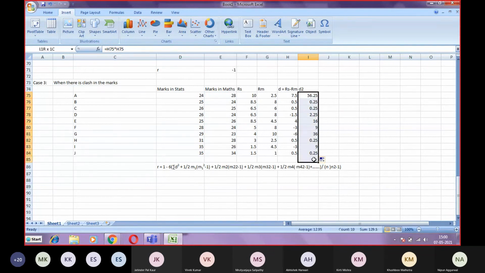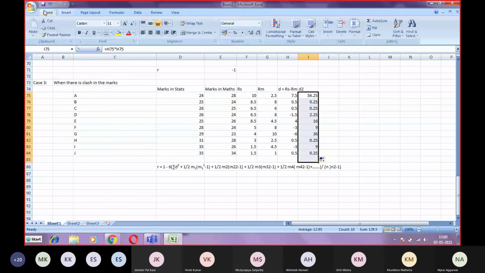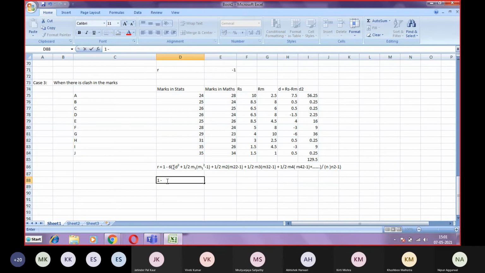And then you have to make the sum of all. So 129.5, that will be your summation of d square. If you apply over here, it becomes 1 minus, remember this 6 is outside it. So it will be equal to 1 minus 6 into sigma d square, which is this.